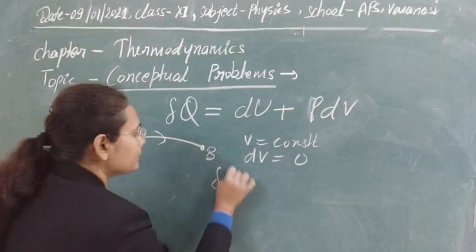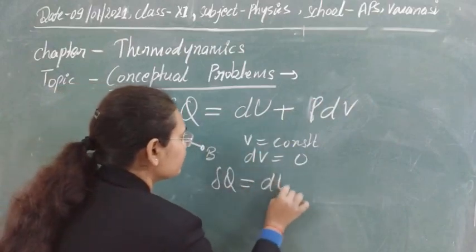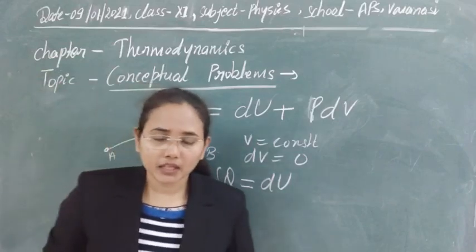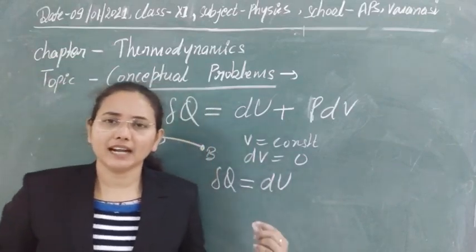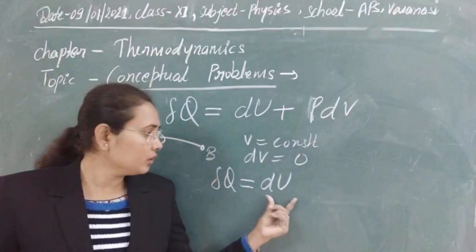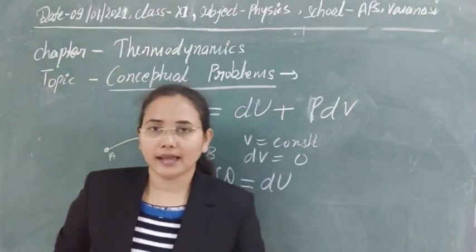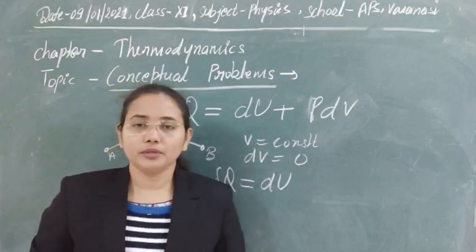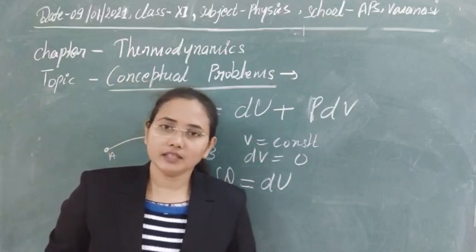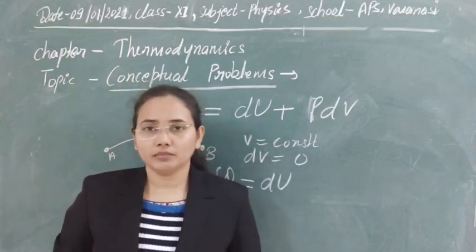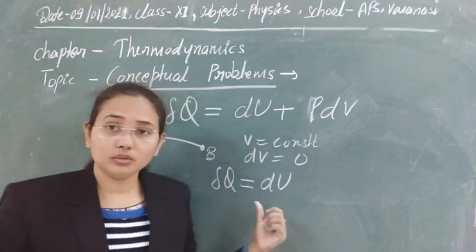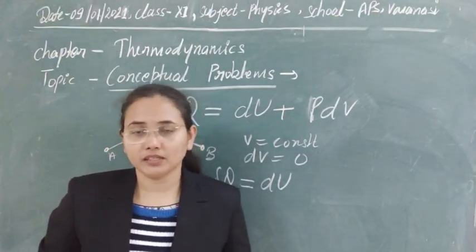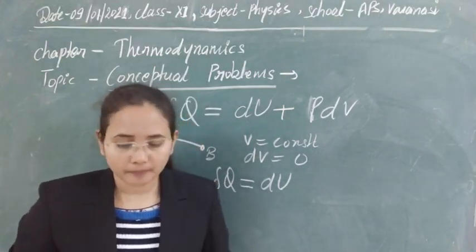Then you can see here delta Q is equal to delta U, means the heat provided to the system will be totally used to increase its internal energy. So in the case of an isovolumic process, total heat is used to change the internal energy of the system, not to change the volume. There will be no compression or expansion of the system in this case.